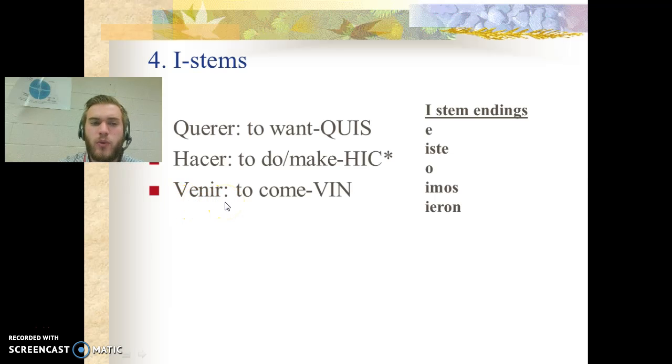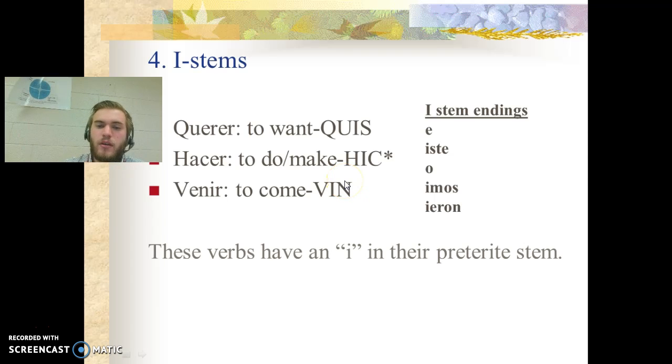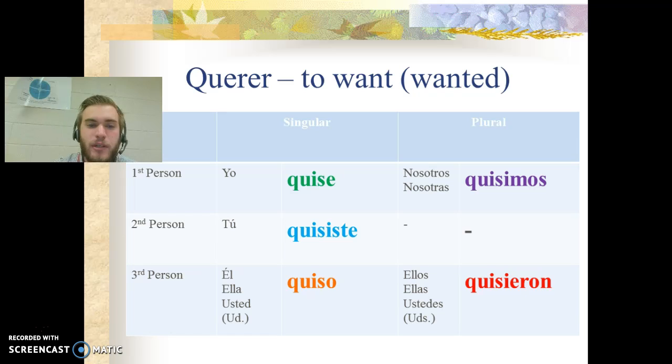Okay? We're going to look at them one by one in a moment here, but just same thing like with U stems, these are the new stems. So for example, querer, the new stem is Q-U-I-S. And then to conjugate each form, you would add iste, o, imos, and ieron. Right? So for yo, quise, tú quisiste. And so each one of these verbs is going to follow that process. Alright? And obviously they're I stems because if you look, they all have an I in their stem, which makes them kind of have something in common.